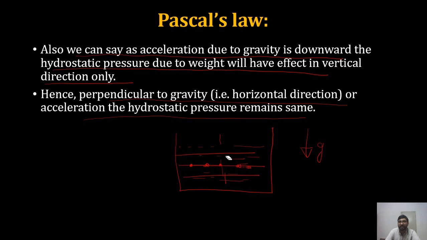And if I want to find the pressure difference along vertical lines, how will the pressure be calculated? P dash equals P plus rho g H or P minus rho g H, depending upon where we are moving. If I am moving from top to bottom, the pressure will be more, so I have a plus sign. If I move from bottom to up, the pressure will be less, so a negative sign, P minus rho g H.